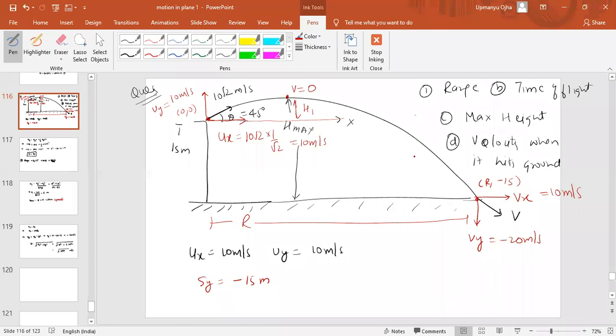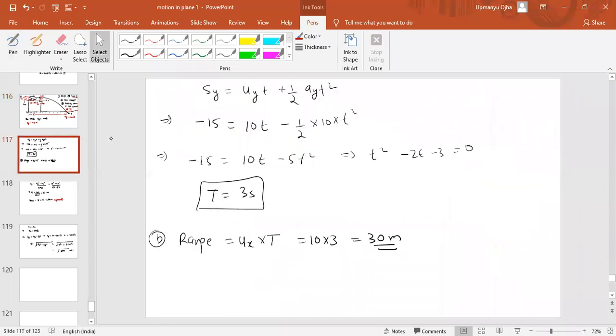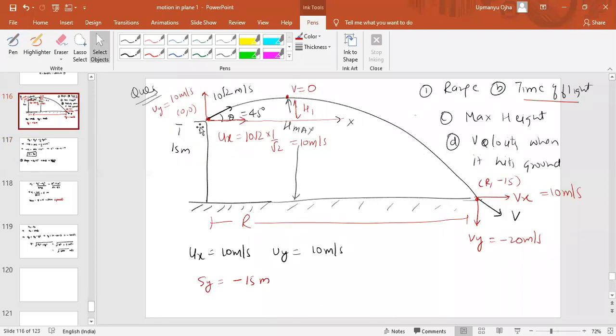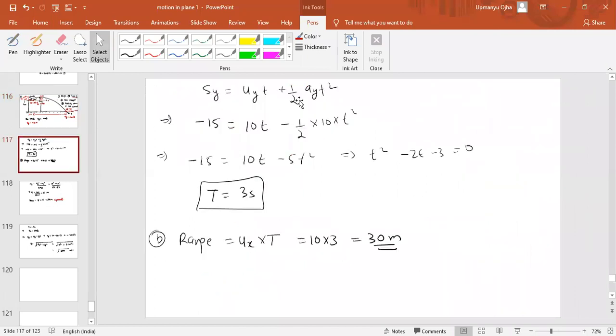Now we have to find the time of the flight. To find the time of the flight, we have to use this equation: Sy equals uy t minus half g t square. Sy is the vertical displacement, which is minus 15. Uy is the initial velocity, which is 10 meter per second, positive because it is on the positive side. So minus 15 equals 10t minus half gt square. From there we get the value of t, which will come as 3 seconds. So in 3 seconds, this ball will reach the ground.